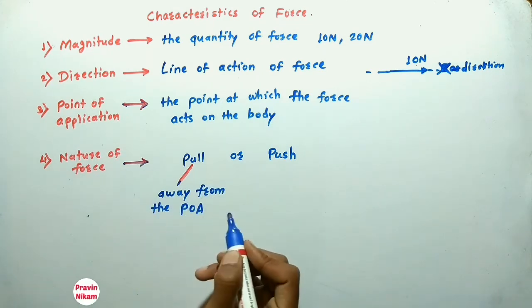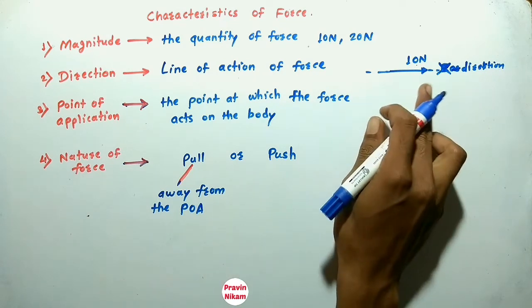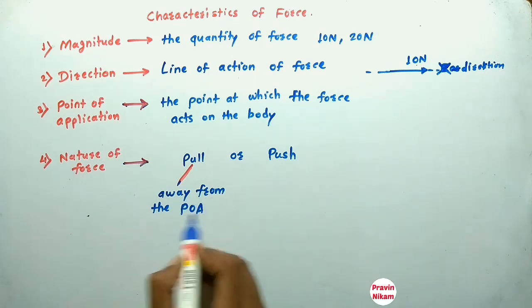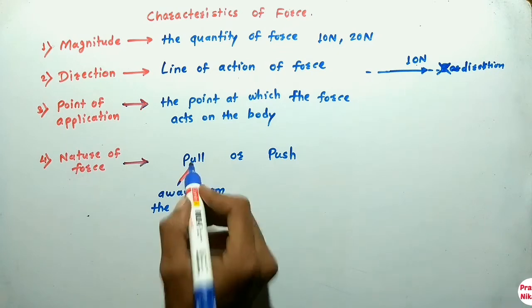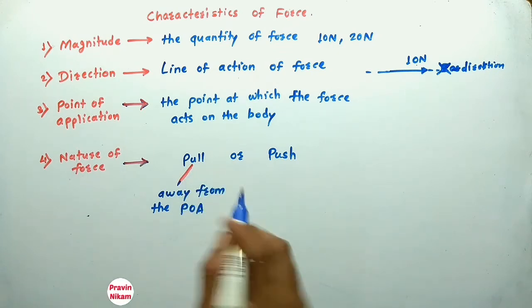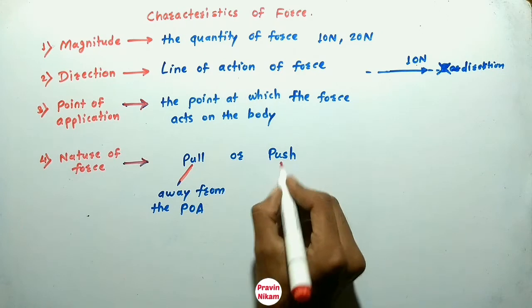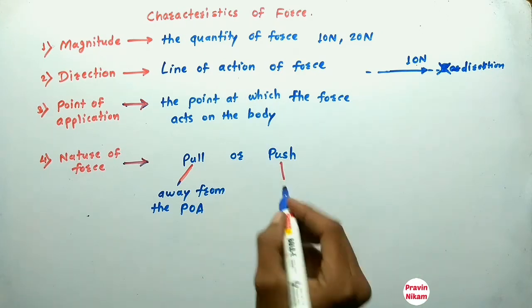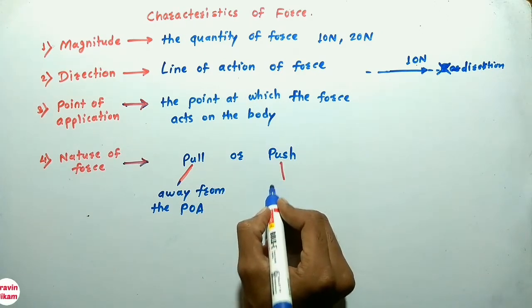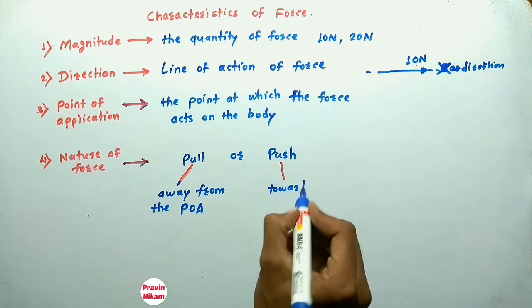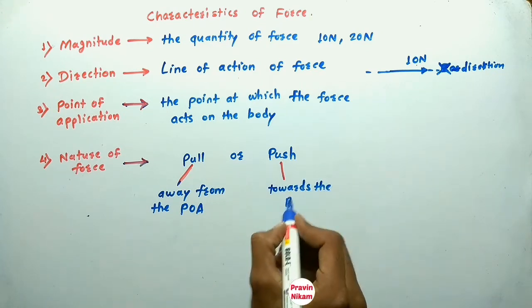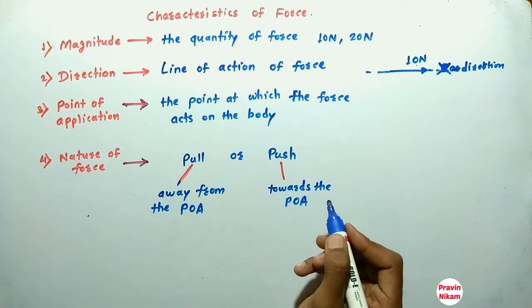If this arrow of force is away from the point of application, then that force is called a pull force. And if the arrow is pointed towards the point of application, then the force is called a push type force.